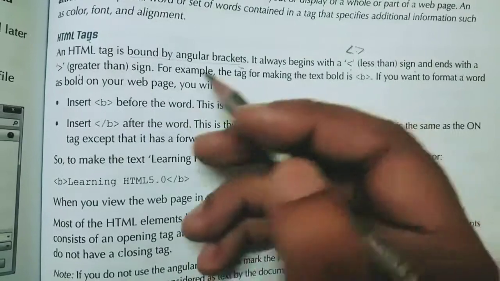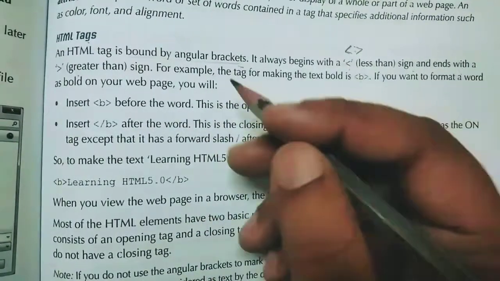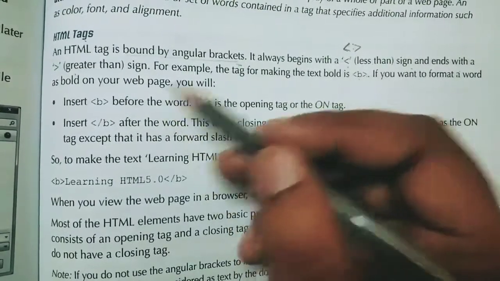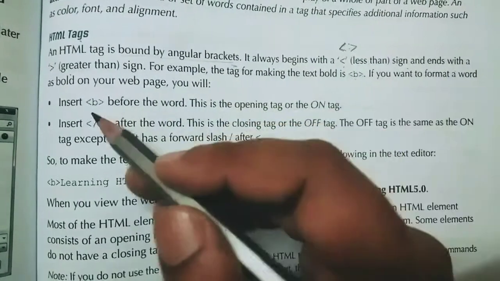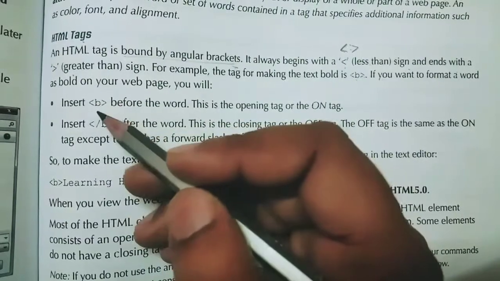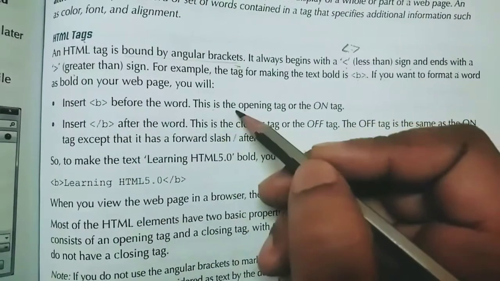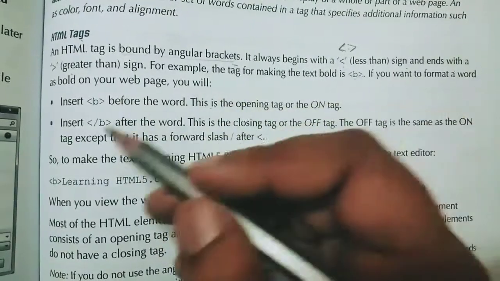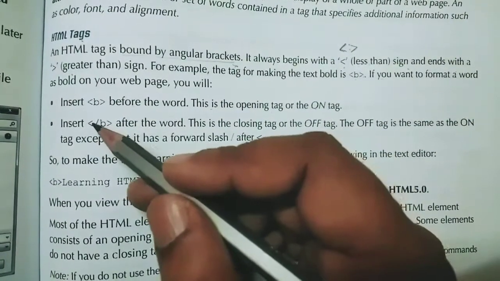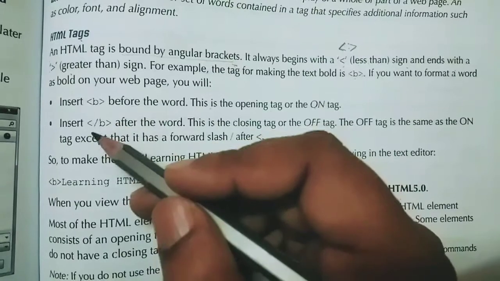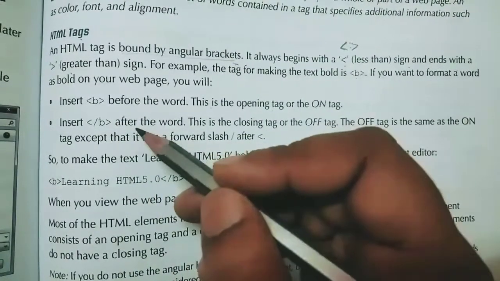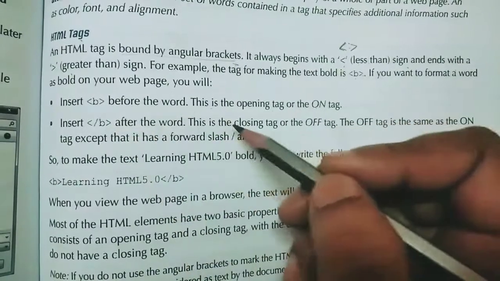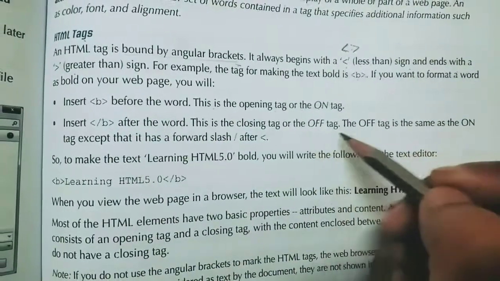Suppose you want to bold the word wisdom. Then you write this tag before the word wisdom. This is called the on tag, or opening tag. Then insert less than, slash B, greater than after the word. This is called the closing tag or off tag.